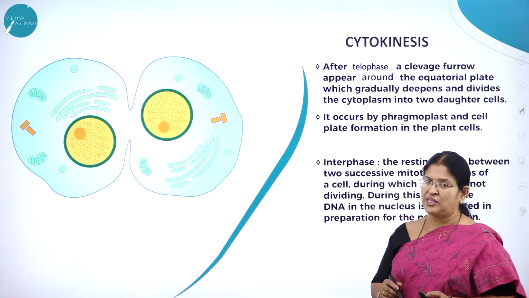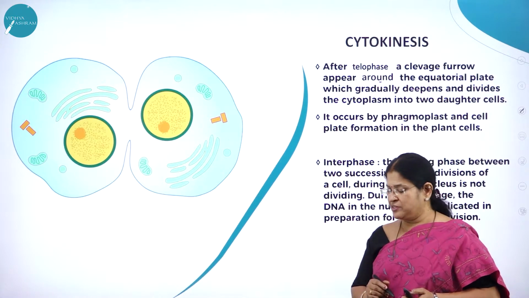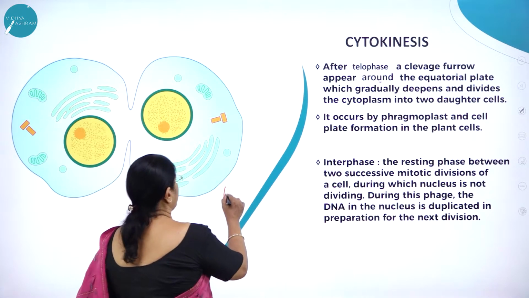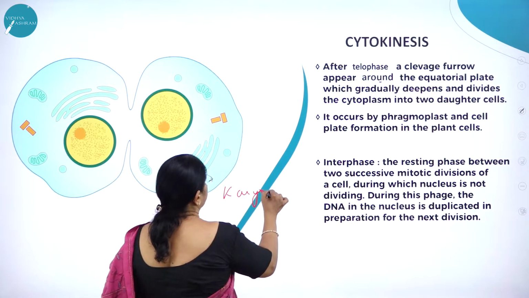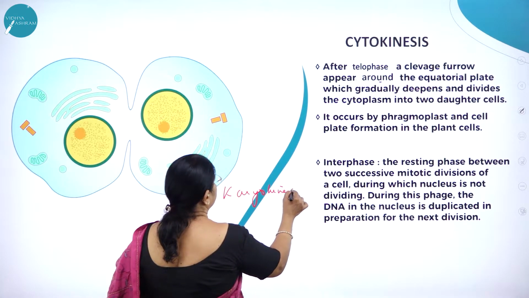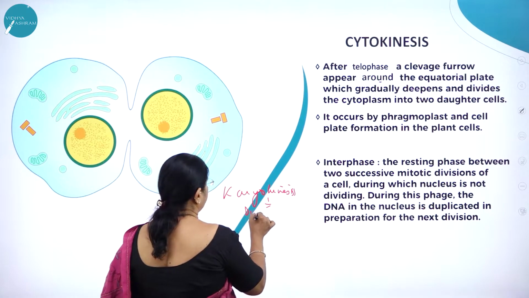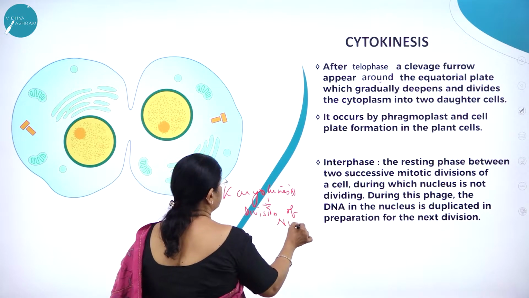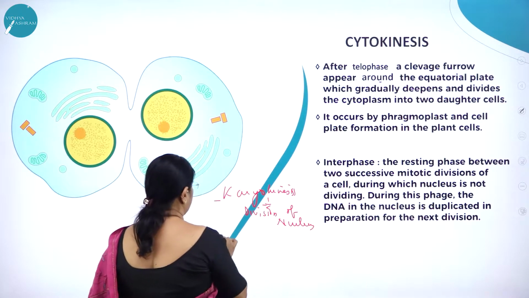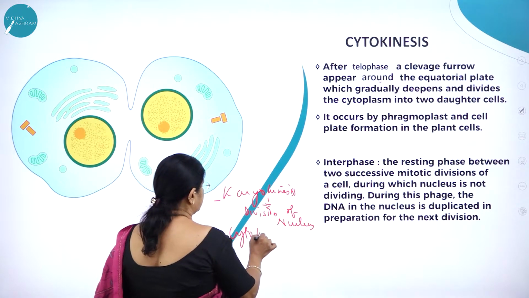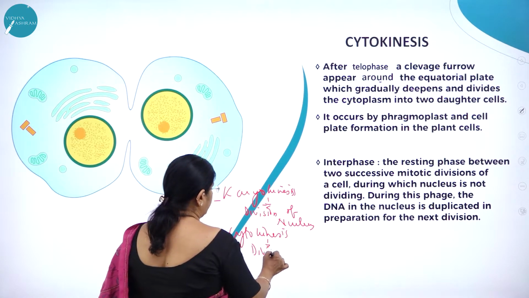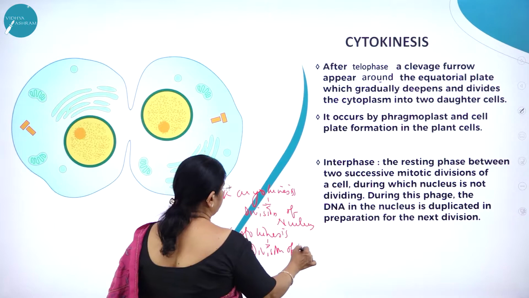So moving on to the remaining concepts, what happens during the last phase of mitotic cell division, that is telophase? As we know, 2 very important events are going to take place. One is called karyokinesis, that is the division of nucleus, and cytokinesis, that is division of cytoplasm.